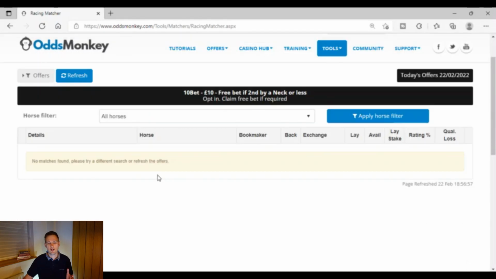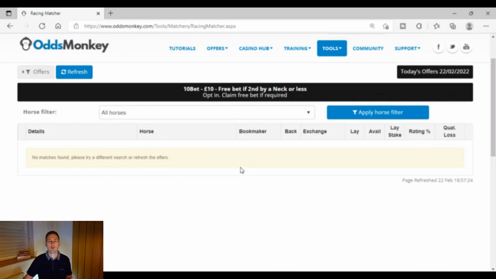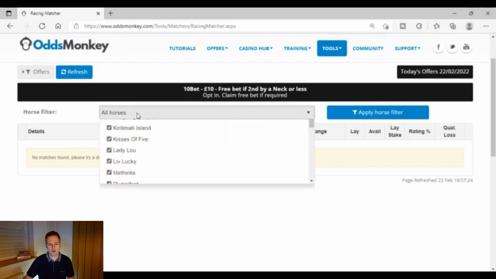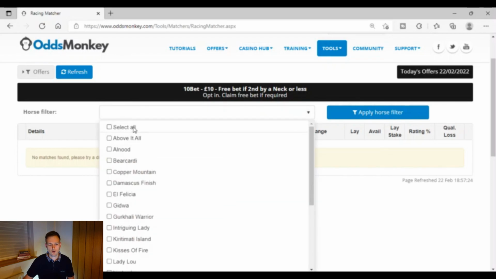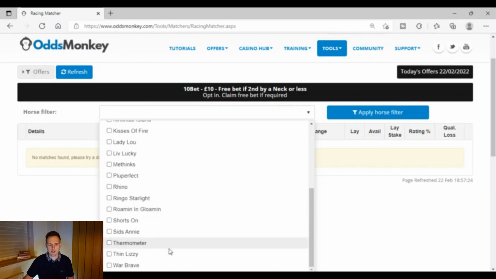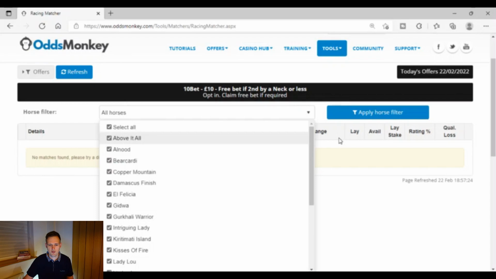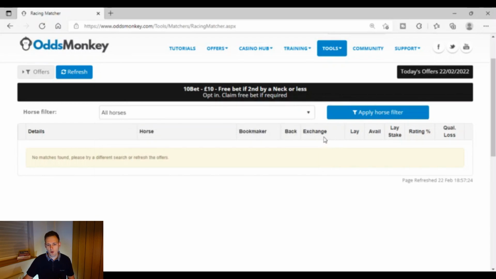Once you press that apply button, it will then look for any horses that match up for that over 95% match on that offer and for whichever races you've selected. This isn't something that I do here, but if you wanted to get even further advanced, you could select this horse filter and press unselect all of them, and then just select specific horses that you wanted for that offer. As I say, I've never done that. I would just have them all as selected, but that's just another option that you have with this Racing Matcher tool. So I hope now you appreciate how amazing this Racing Matcher tool is.